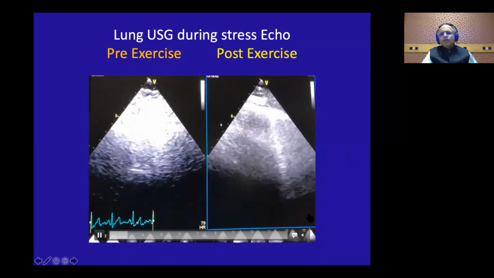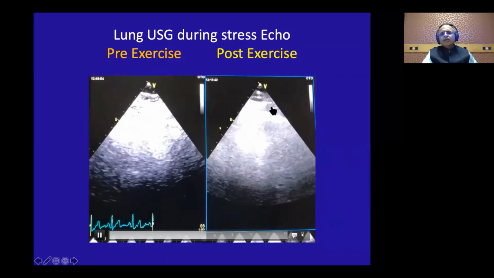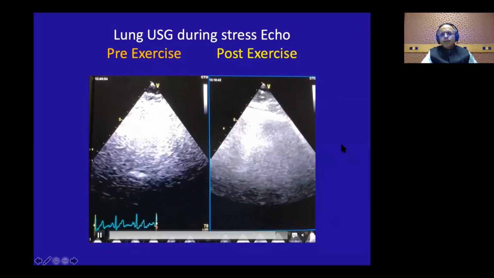If you have these comets, you are done. You know that this dyspnea is related to rise in LVDP.